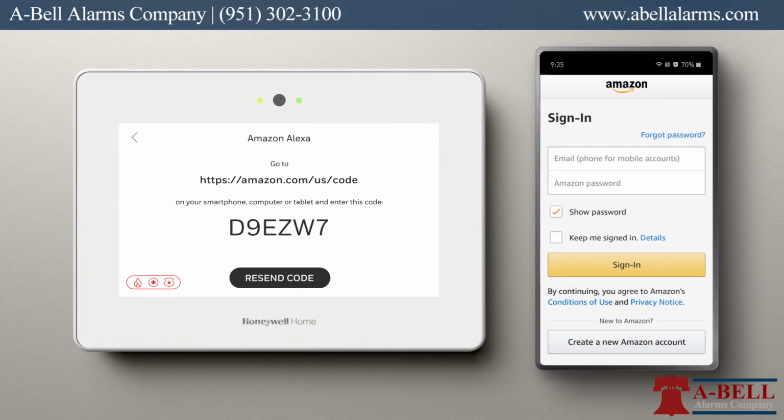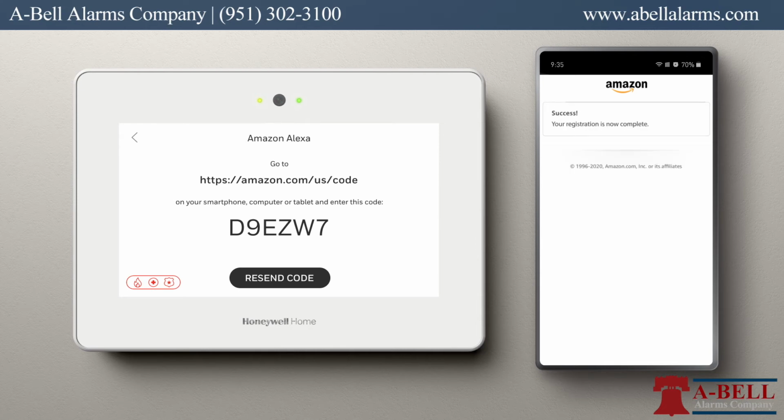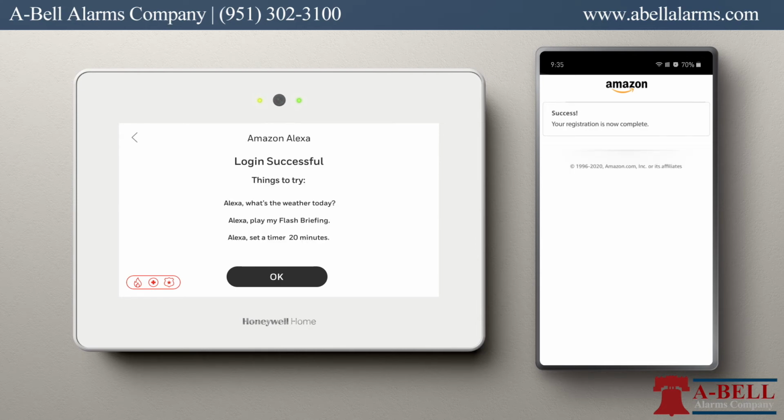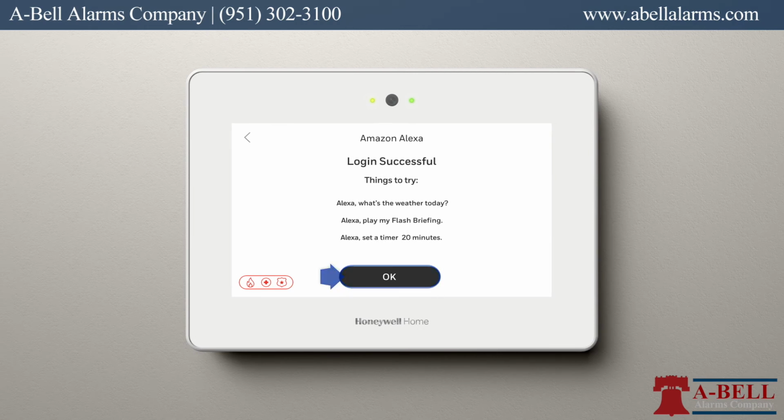If you log in and it prompts you, you may need to put in your Amazon credentials first for your account. Then you'll be able to enter the code. Enter the code. Select Enter to continue. You will see success on the computer screen, and you will also see that your Pro Series panel is connected. From here, you can hit OK.